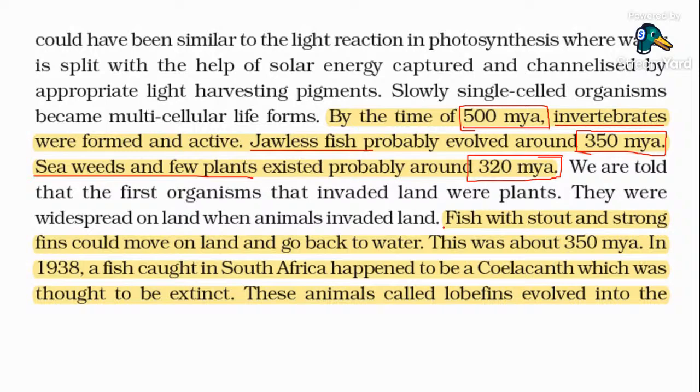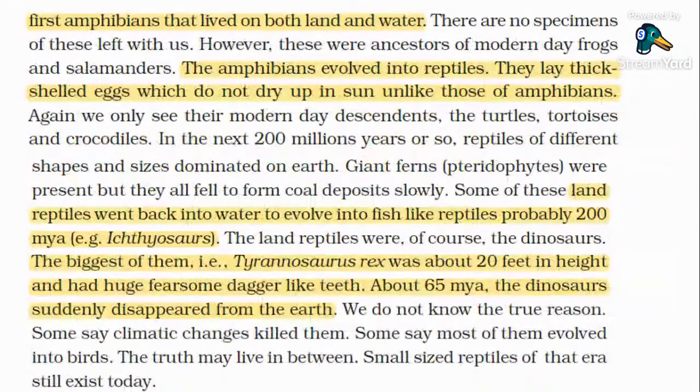Fish with stout and strong fins 350 million years ago. Fishes with stout and strong fins evolved. In 1938, a fish was caught in South Africa, Coelacanth, which was thought to be extinct. They are called lobe fins, and evolved into the first amphibian. It was the first amphibian that lived on both land and water. Clear? There are no specimens of these left with us.